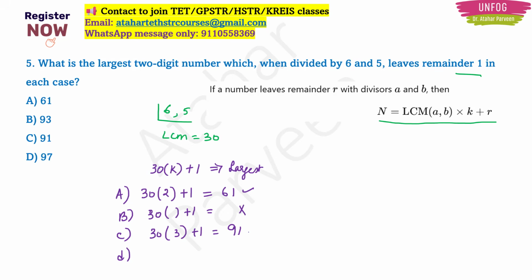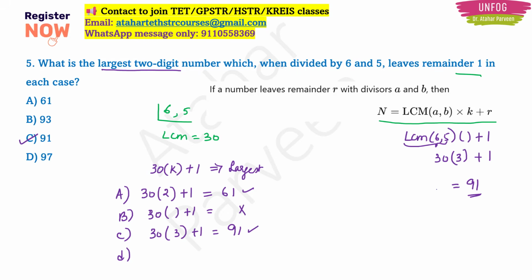Now we have two numbers, 61 and 91, which are the 2-digit numbers which, when divided by 6 and 5, leave remainder 1. But in the question, they have asked for the largest 2-digit number. So that's why option C is the correct answer, because 91 is the largest here. Okay, clear, right? Simple thing, right? So this formula is nothing but our LCM of 6 and 5, which is 30. You multiplied it with a number and added the remainder. We got 91 if you multiply it with 3. Okay, clear, right?